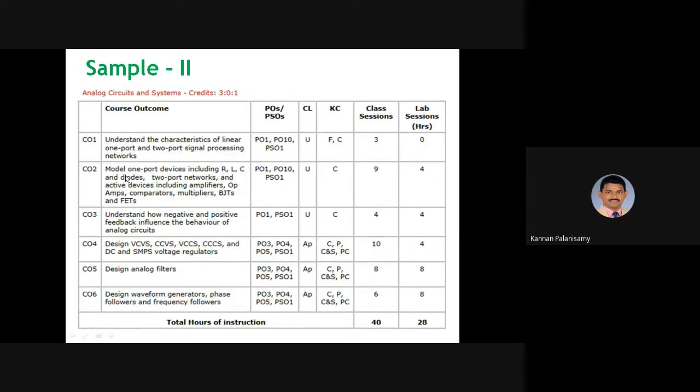And similarly for sample 2, this is analog circuit and systems. So this is 3 theory hours, and there is no tutorial hours, 1 practical hour, right?